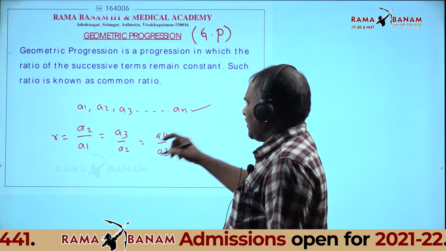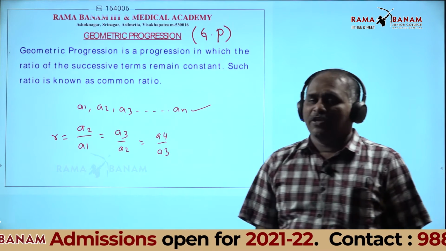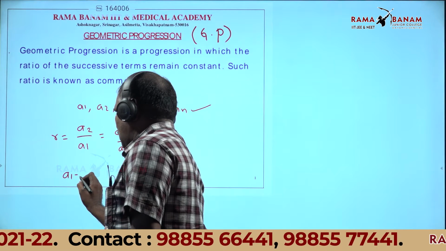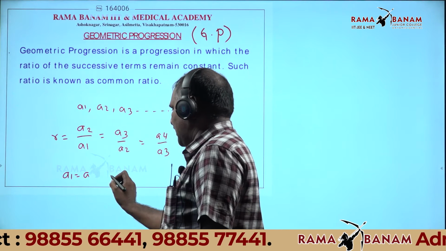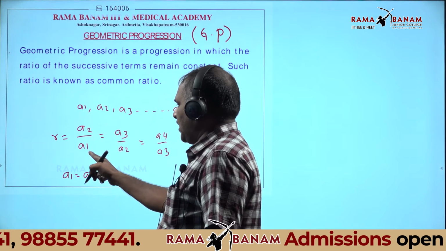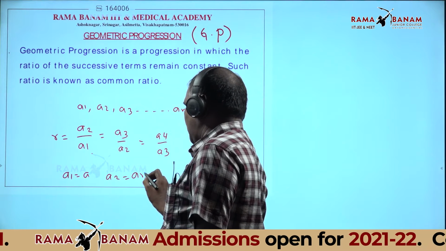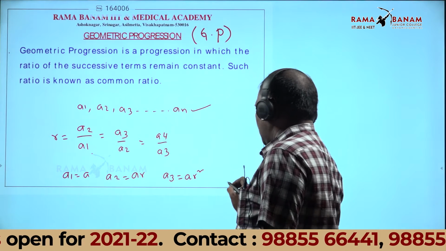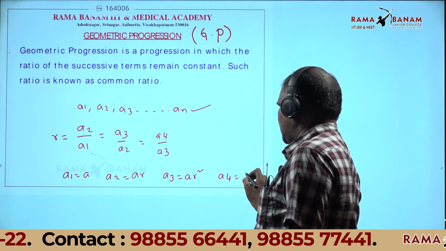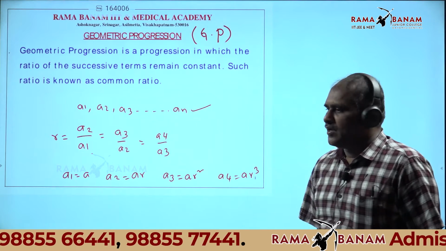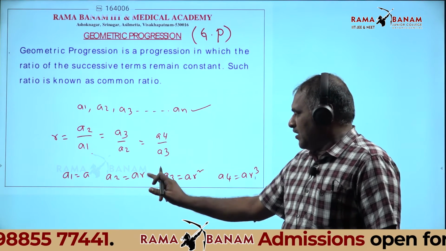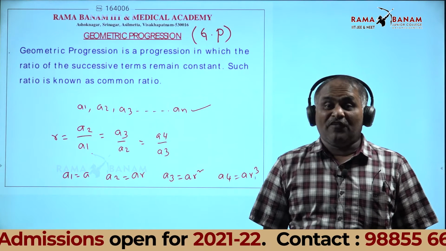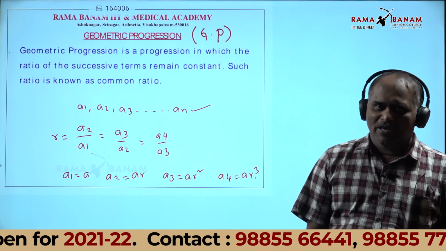In this sequence, what is the first term called? A1. Generally, you can take a1 is equal to a. What is a2? From that result, a1 into r, that is ar. a3 is equal to ar square. Similarly, a4 is equal to ar cube. Listen, a2 means ar power 1, a3 means ar power 2, a4 means ar power 3, and so on.